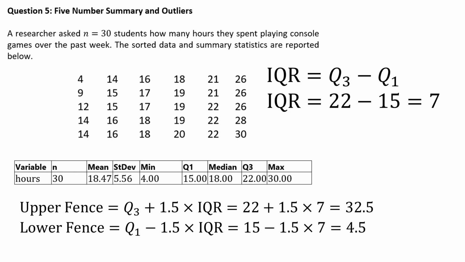And so as we know, once we draw the fences on a box and whisker plot, outliers will be data points that are beyond the fences. So anything larger than 32.5 would be considered an outlier. As well, anything smaller than 4.5 would be considered an outlier in this data set. So looking at the actual data, we see there's only one outlier, and that's the number 4.